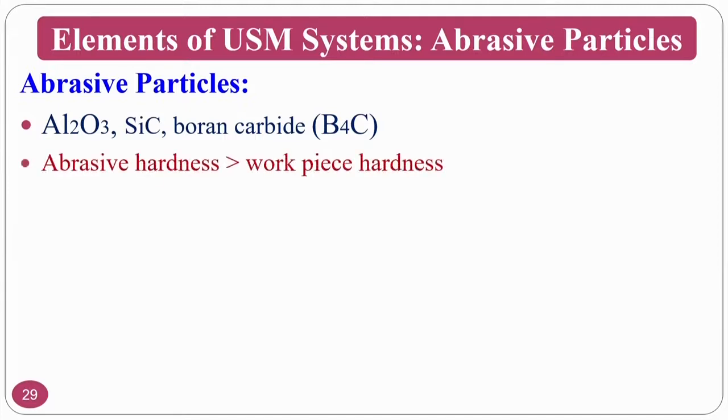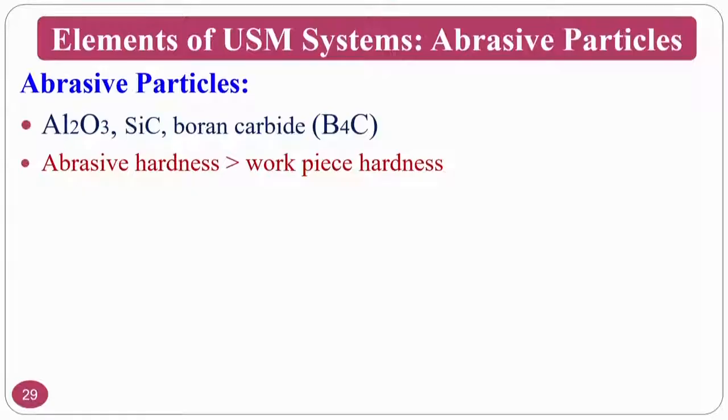The abrasive particles used in ultrasonic machining processes are boron carbide, alumina as well as silicon carbide; these are the common materials. As you know from conventional machining and other things, your tool material should be much harder than the workpiece material. The same holds good for ultrasonic machining also, because ultrasonic machining is one of the mechanical type of advanced machining processes. That is why you should always have the abrasive harder than the workpiece material.